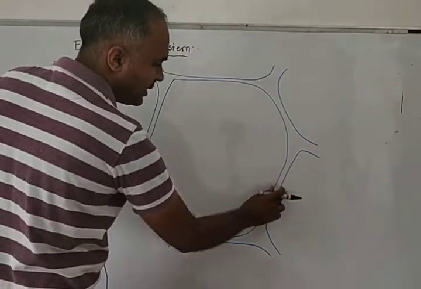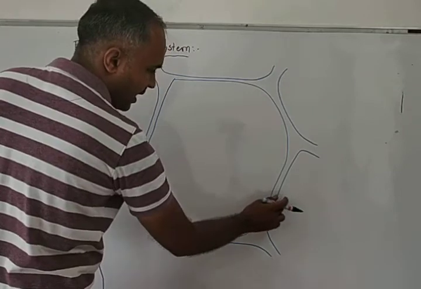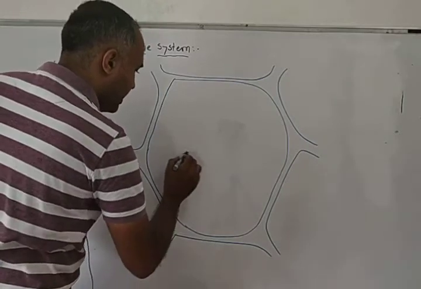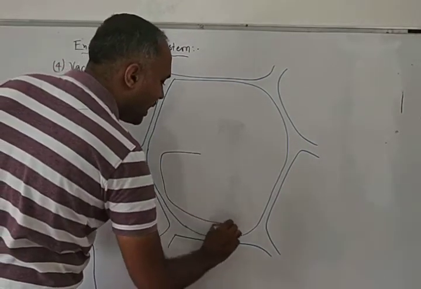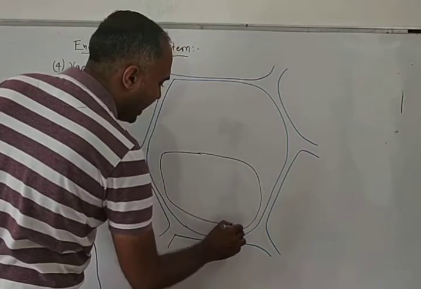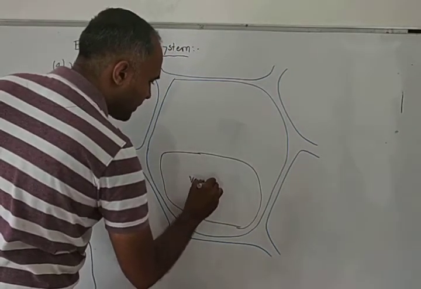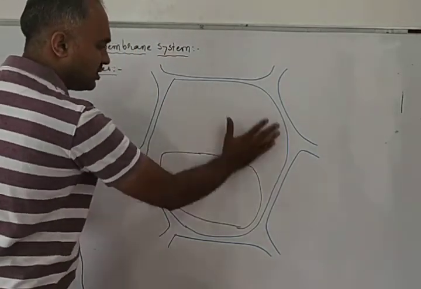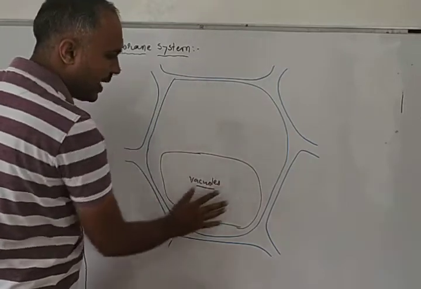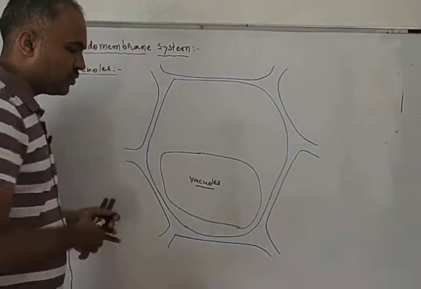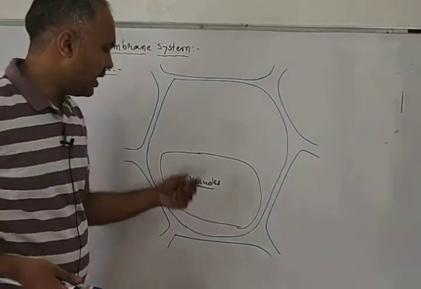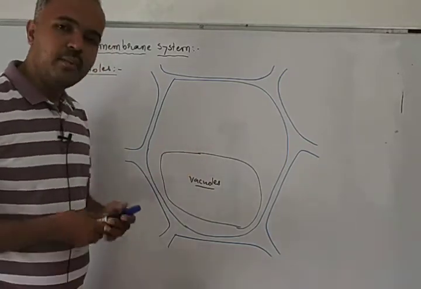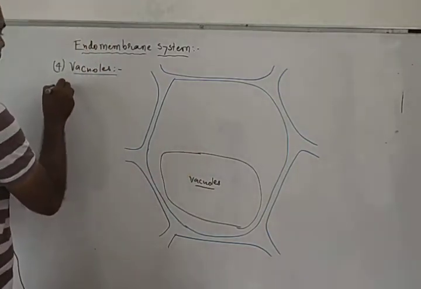This is the plant cell. This is its cell wall, and this is the cell membrane. The outer part is the cell wall, and the inner part is the cell membrane. Inside the cell membrane, the majority part is occupied by a large vacuole. This whole structure is cytoplasm, but the majority part of the cytoplasm is occupied by the vacuole.